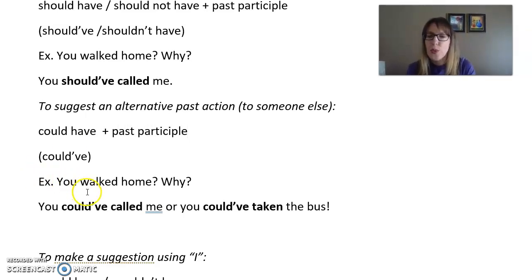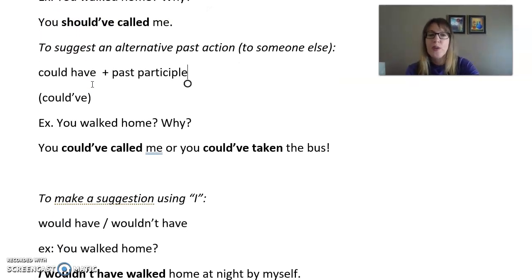Okay, so let me just make sure you remember your past participle. Okay, so again, the example, you walked home. Why? You could have called me, or you could have taken the bus. Okay, so I'm mentioning more than one possibility, more than one option for the past action, and that's why I'm using could instead of should. That's just when you have multiple options, you use could. If you think there was only one other choice for the past, you use should.